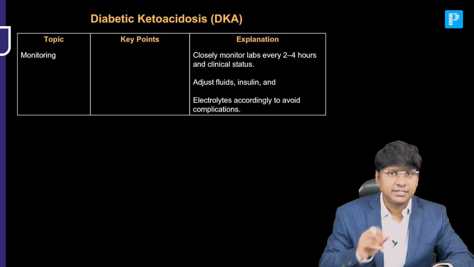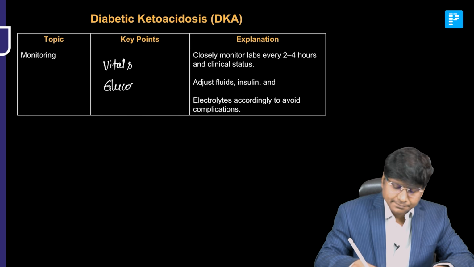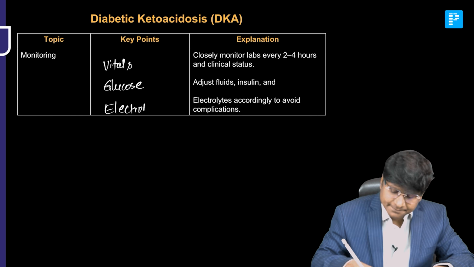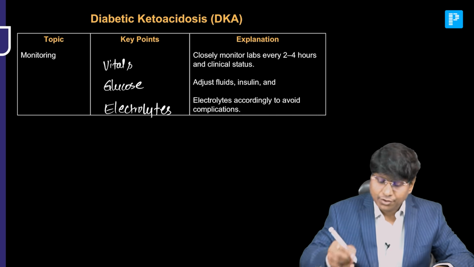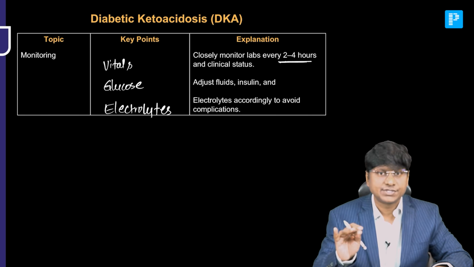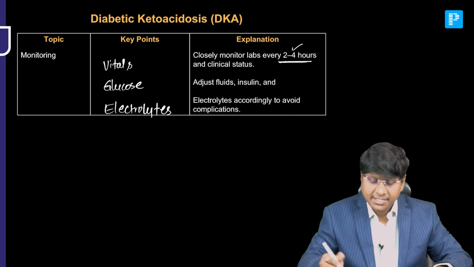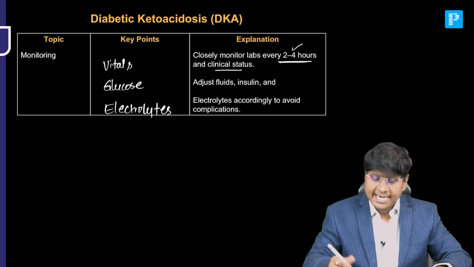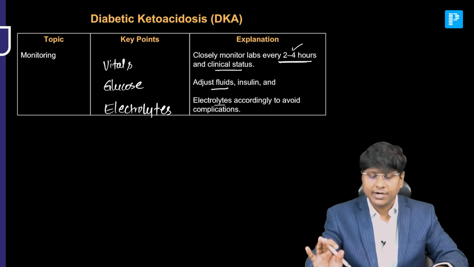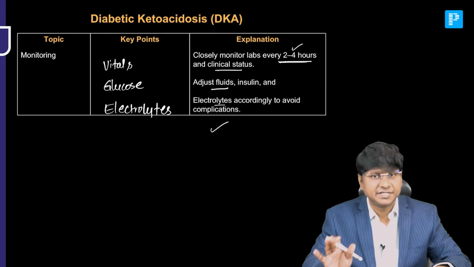Whenever you are giving the treatment, you need to monitor the vitals, the glucose, and the electrolytes. You need to monitor every 2 to 4 hours: the vitals, glucose, electrolytes, and the mental status of the individual. Then you need to check the clinical status, and accordingly adjust the insulin, the fluids, and give electrolytes, mainly to avoid complications. So that is about the monitoring of the patient with diabetic ketoacidosis.